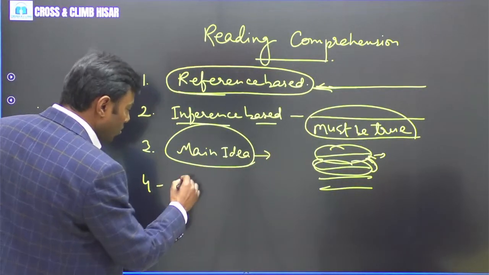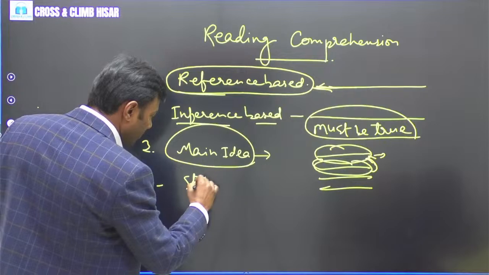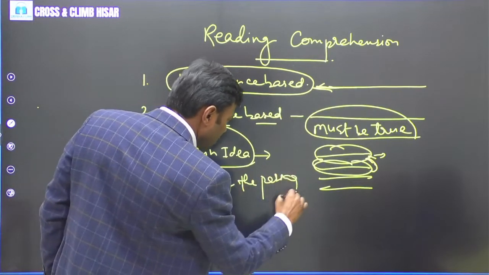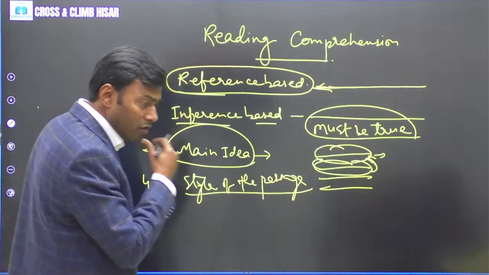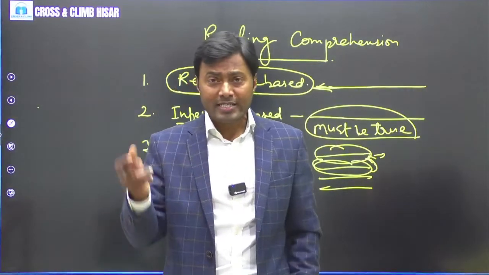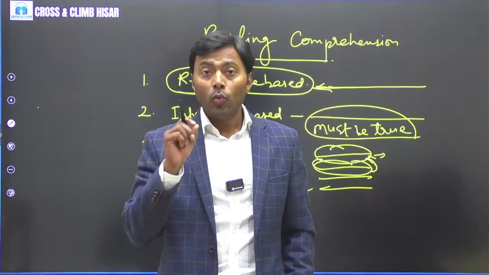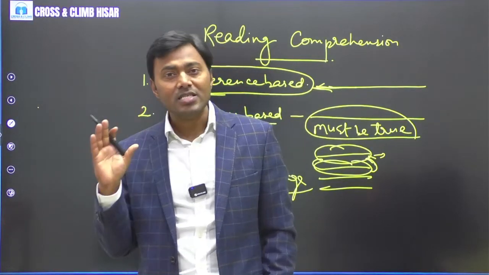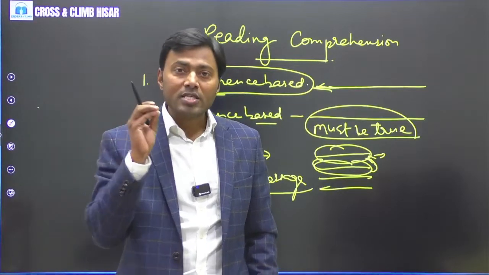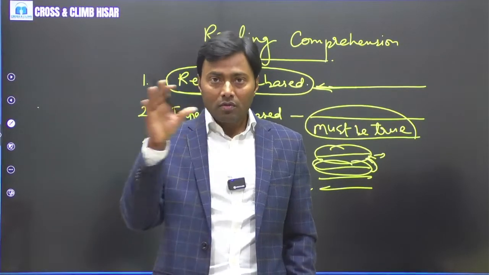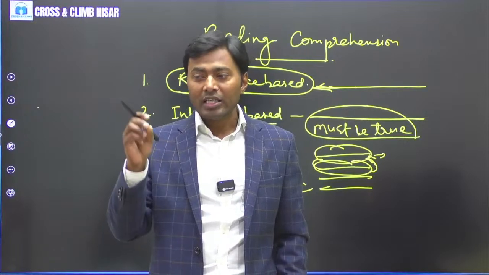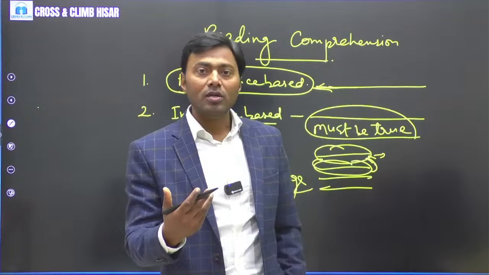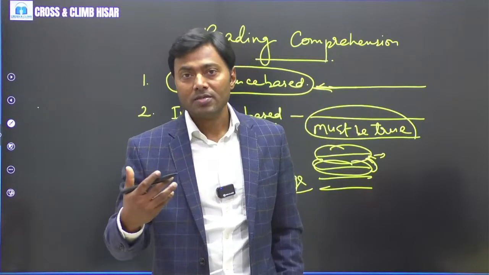Sometimes you are asked what is the style of the passage. A passage is simply giving a lot of information about something. So it may be descriptive. When description is there, we have to use some senses. Maybe we need to understand a picture, or each and every detail of that thing. So wherever there is a description, there are a lot of details, right?